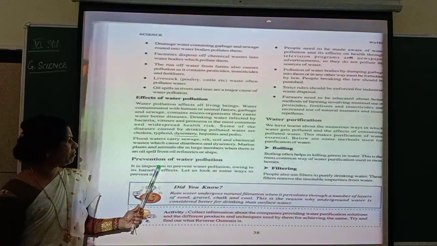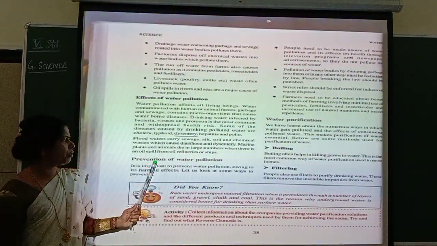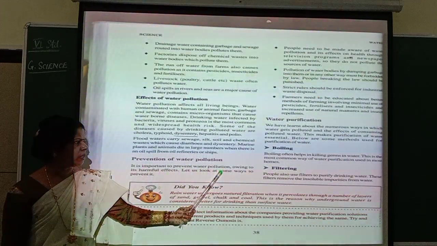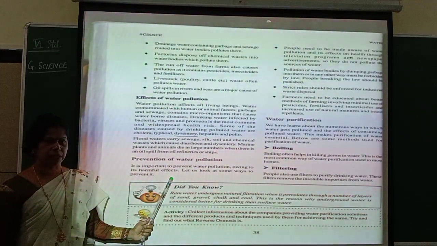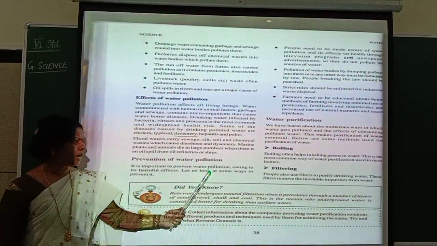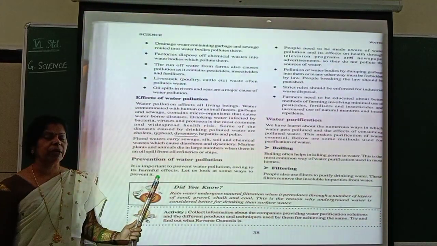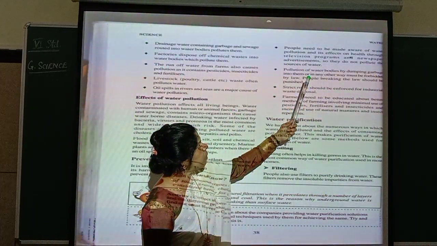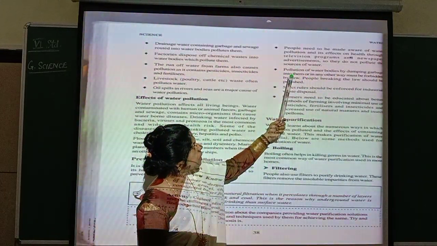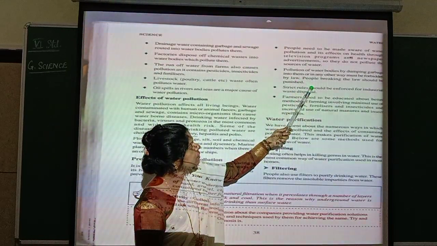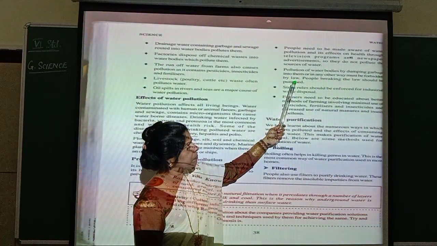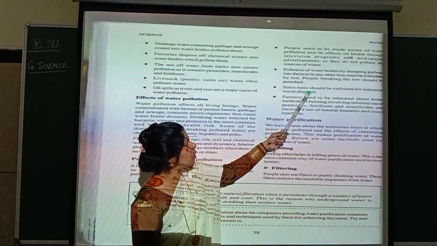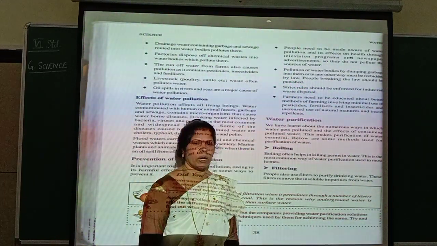Now let us say about prevention of water pollution. How to prevent water pollution? It is important to prevent water pollution owing to its harmful effects. Let us look at some ways to prevent it. How to prevent water pollution? See here, people need to be made aware of water pollution and its effects on health through television program and newspaper advertisements, so that they do not pollute any sources of water.